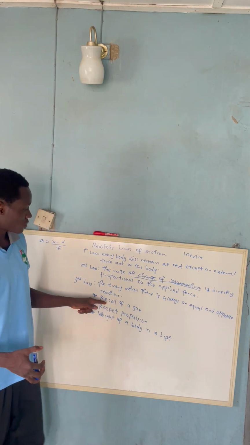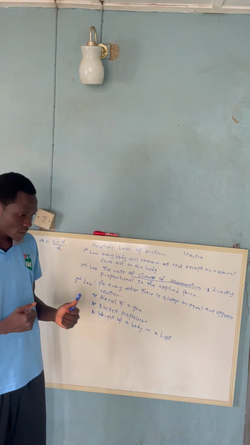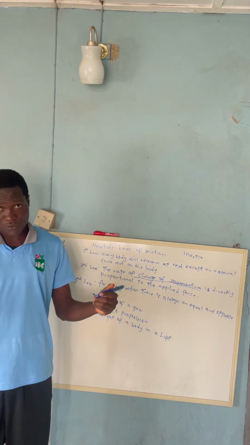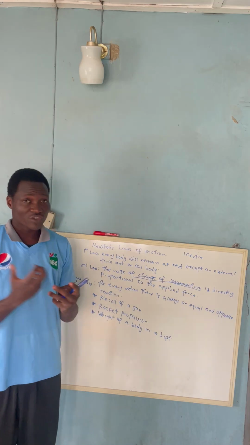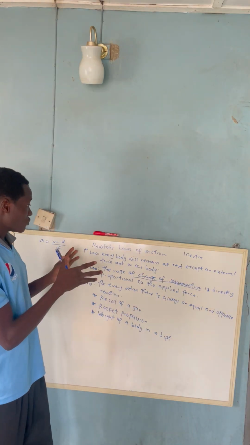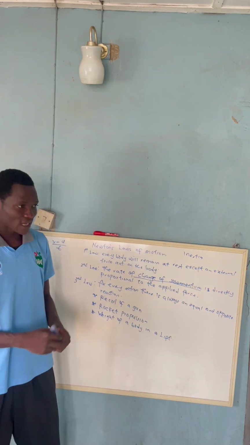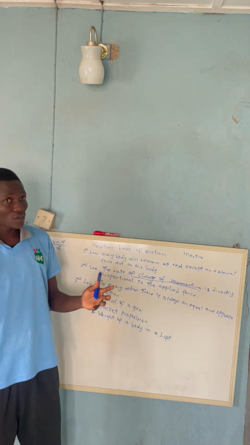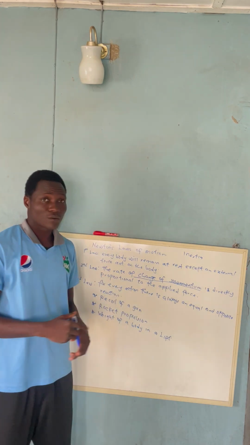And the first one is what we call the recoil of a gun. When you are about to shoot a gun, that means you propel a bullet from the gun, what will happen is that the gun itself will jerk backward as the bullet moves forward. So the force the gun uses to jerk backward is equal to the force that the bullet uses in moving out of the gun. So that is what we call opposite reactions. Action is you shooting a gun. The action is the gun moving backward, while the reaction is the bullet moving forward. And that is it.